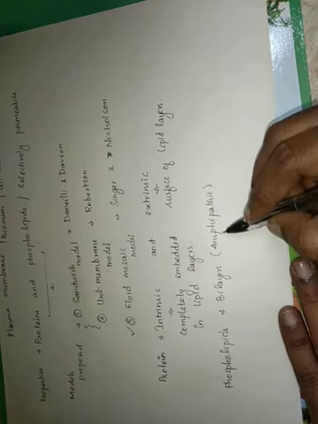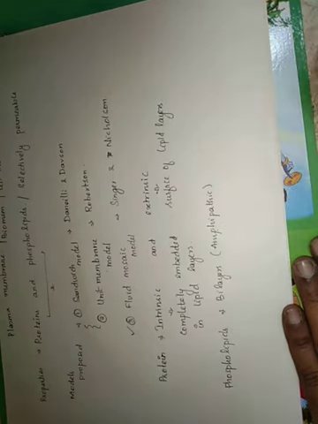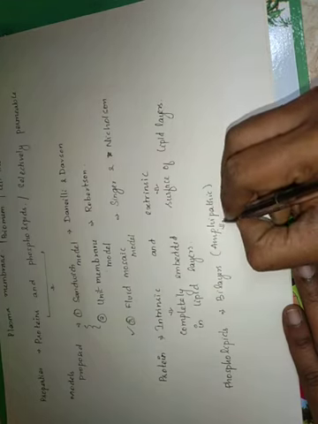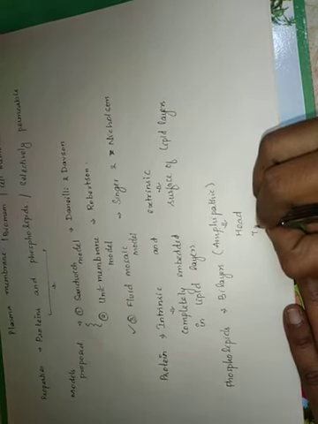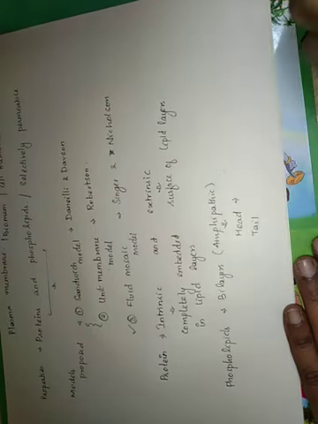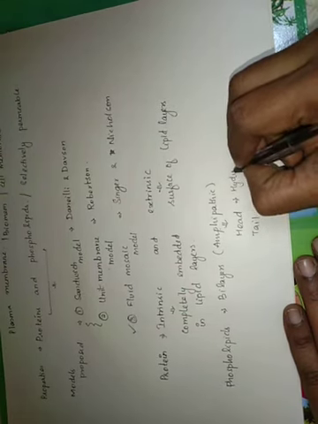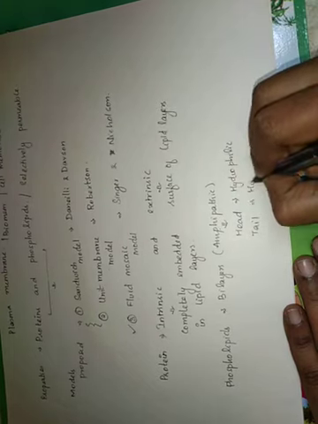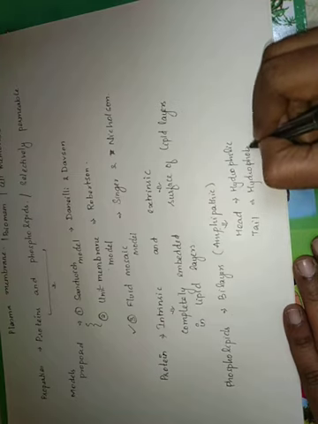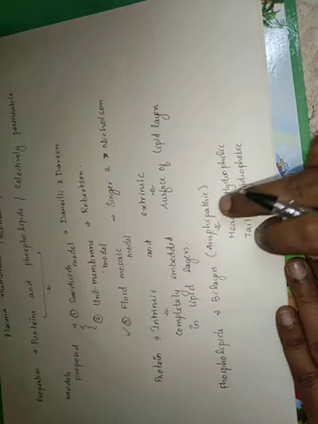Amphipathic characteristic means that the layer is going to have two ends, and the two ends are going to be opposite in their characteristic. What does the amphipathic character mean? This lipid has a head and a tail. The head is going to be hydrophilic in nature, and the tail is going to be hydrophobic in nature. So these are the two characteristics. They have a head and a tail, that is, two ends.